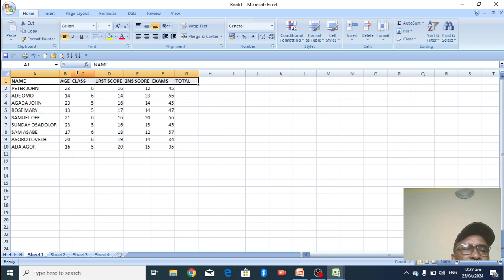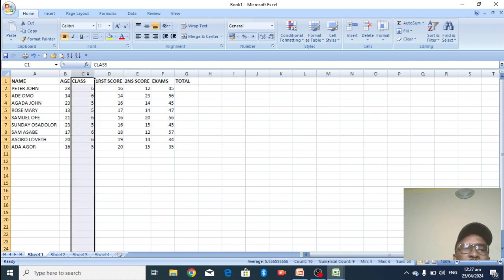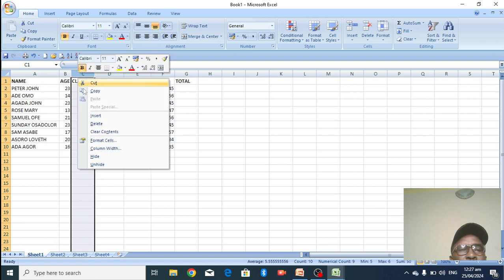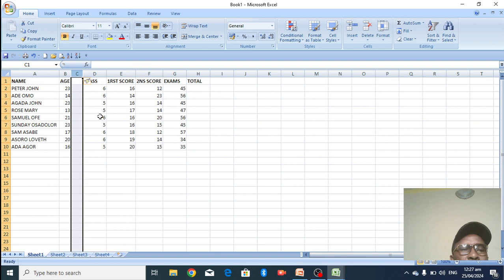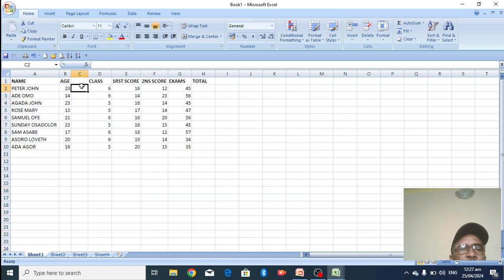Click on this cell, right click your column, and click insert. I've just inserted a column.